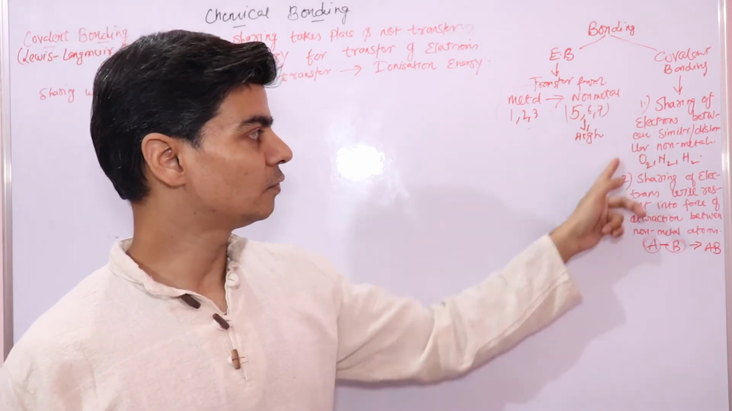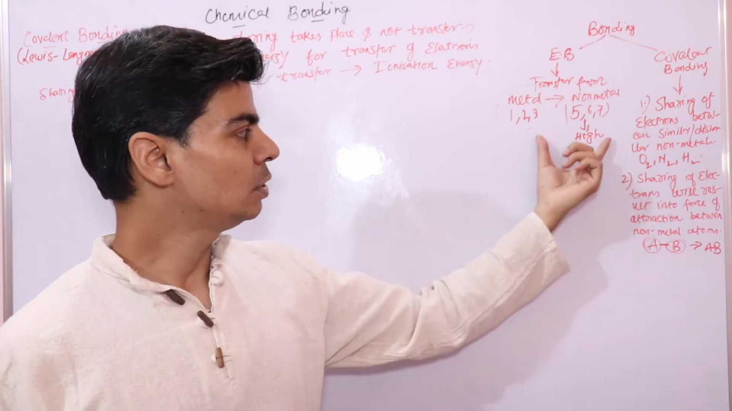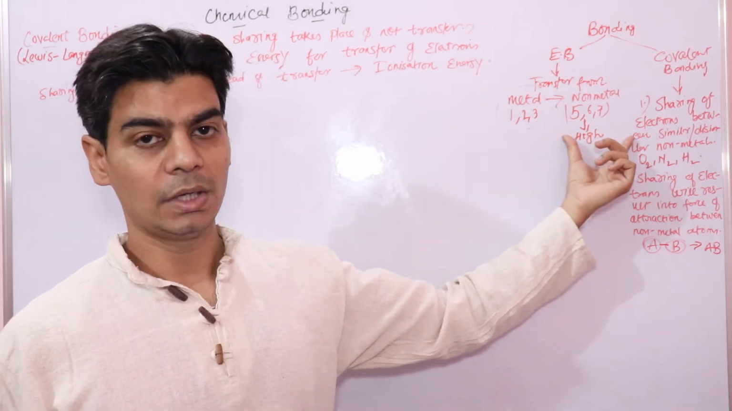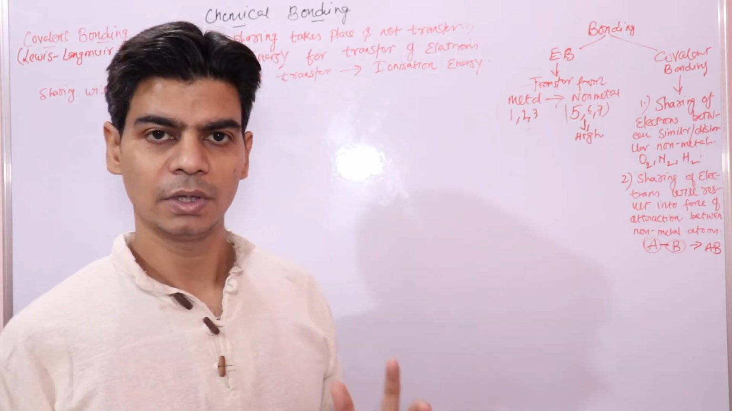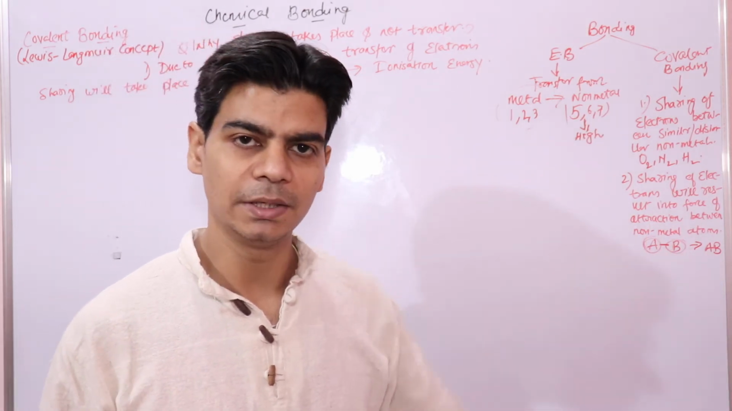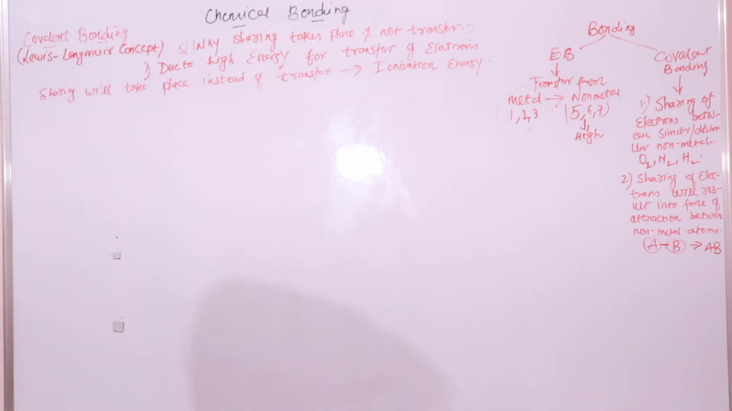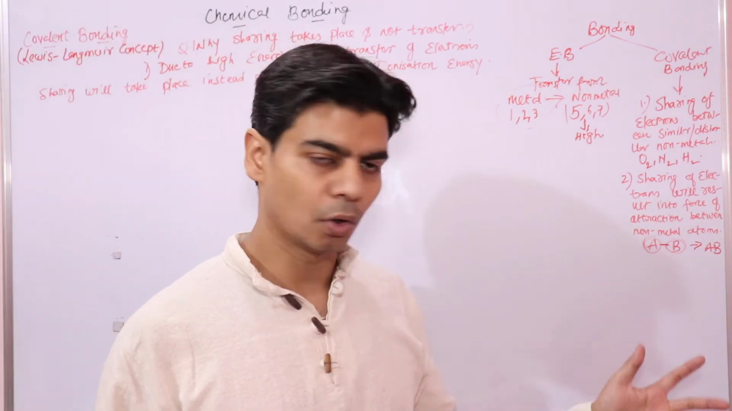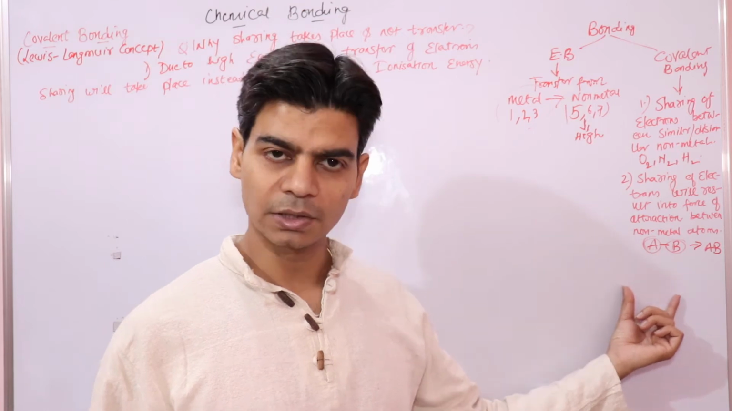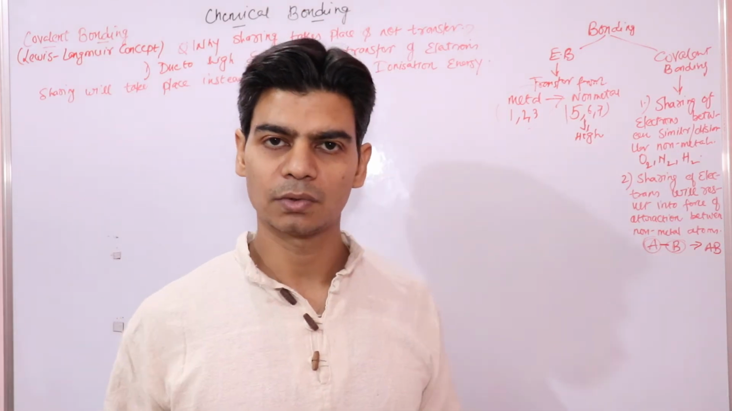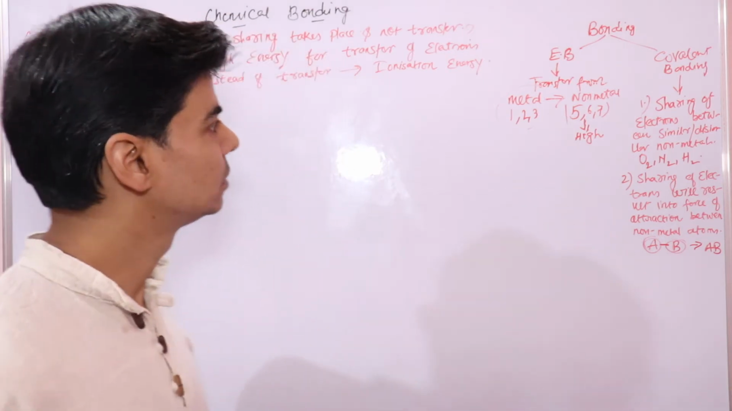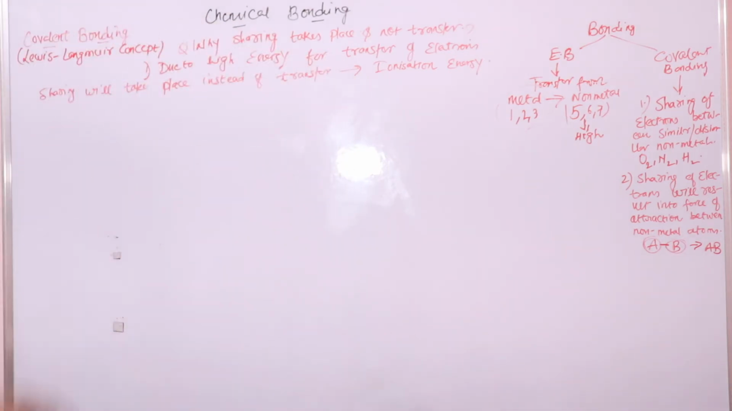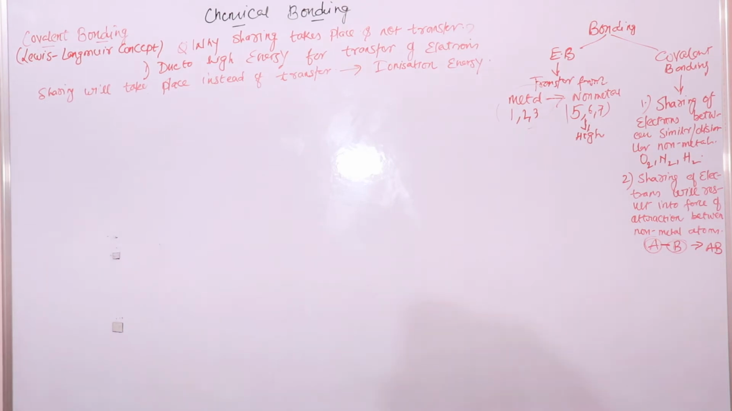But here the value of ionization energy would be high, so transfer will not take place. Instead, non-metal atoms will prefer sharing of electrons, right, to achieve stability. That is to achieve 8 electrons in their outermost orbit. So once they share electrons, they will form 2 or 8 electrons in their outermost orbit to achieve the nearest noble gas configuration, right? So let's quickly take an example.